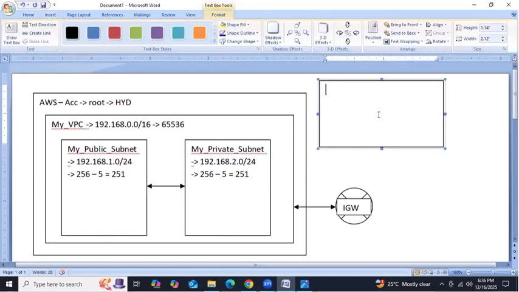For example, this is my public RT. RT means route table. Got it, guys? Then here, we need to add the IGW entries and we need to associate it with the public subnet. My public subnet, we need to associate.